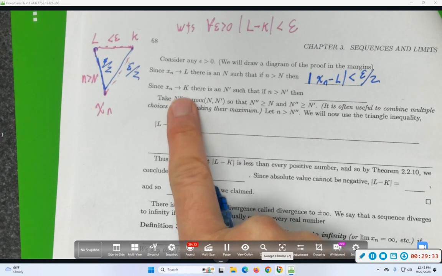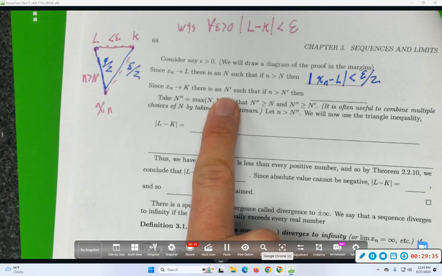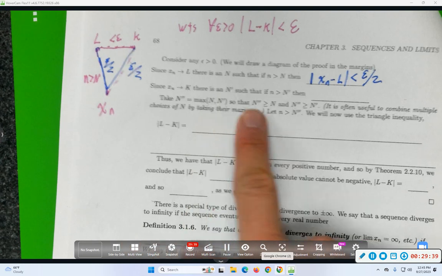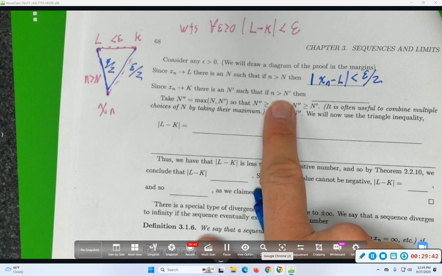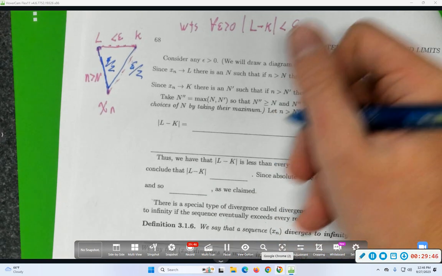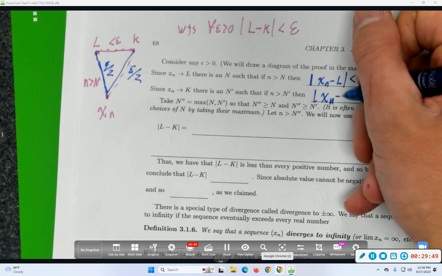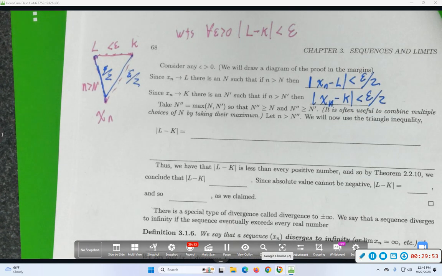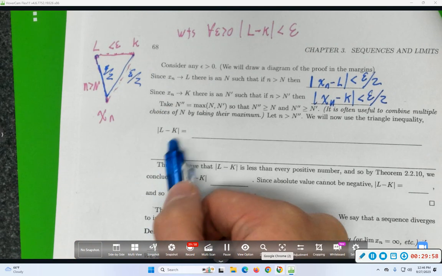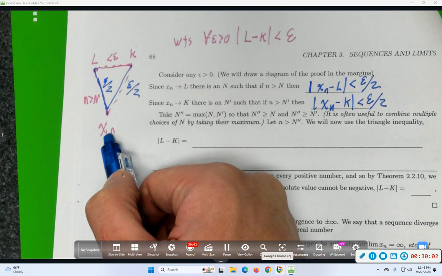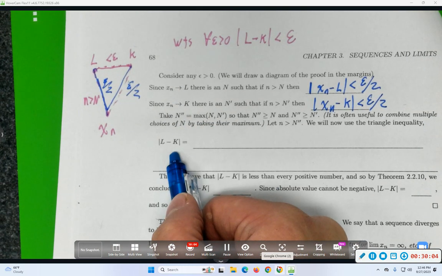Similarly, since xn goes to K, there's some other choice of big N. Might not be the same big N, so I'll call it big N prime. So that if little n is bigger than big N prime, then what do I get to conclude? Absolute value of xn minus K is less than or equal to epsilon over 2. Cool. So the strategy I'll follow now is I want L to be close to K. So there's the thing I want to be small. I know that L is close to xn and K is close to xn. So let's add and subtract xn.